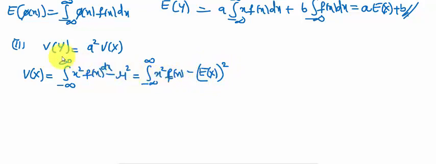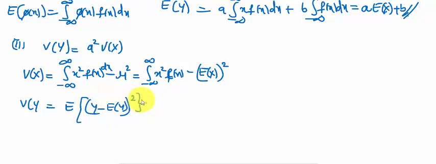So here V of Y is nothing but the expectation of (Y minus expectation of Y) whole squared, that is equal to V of Y.